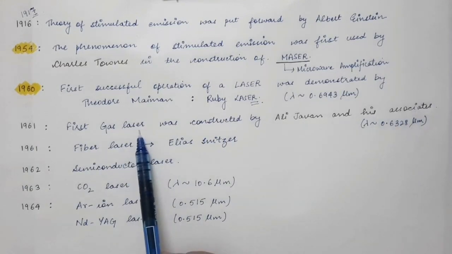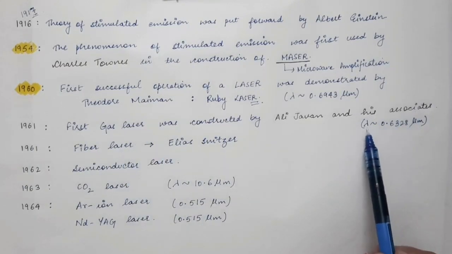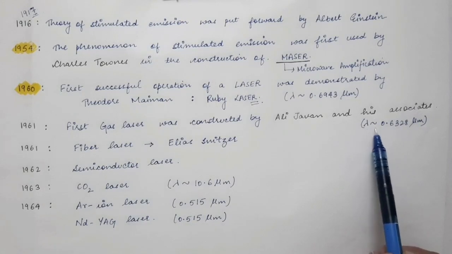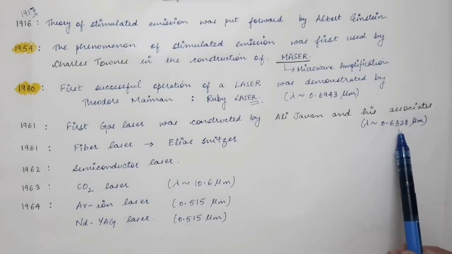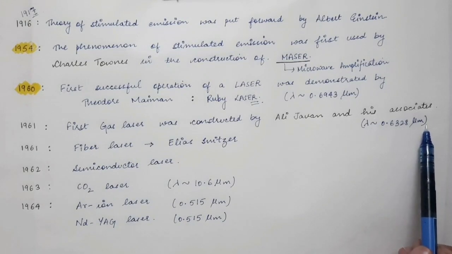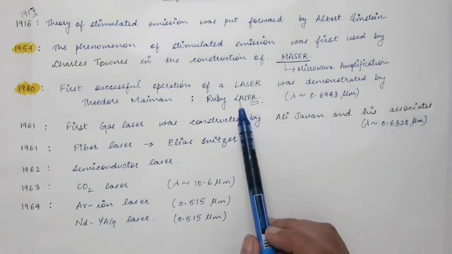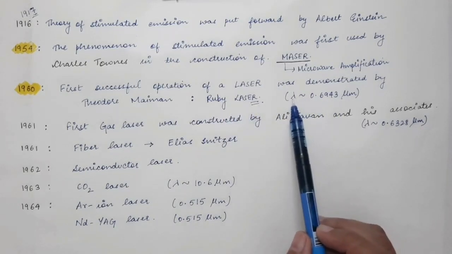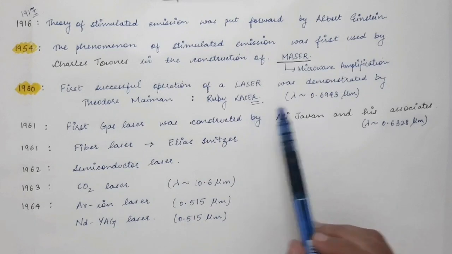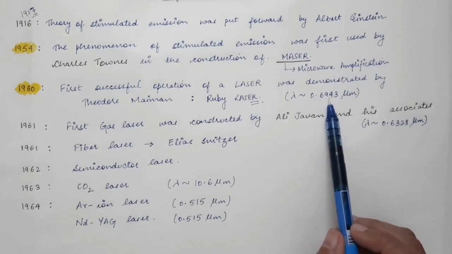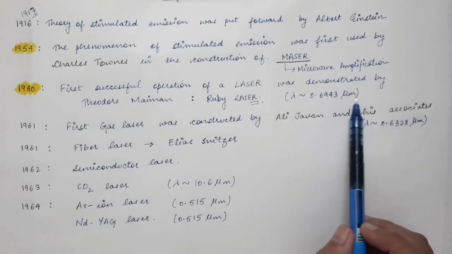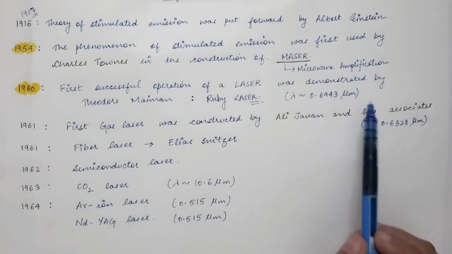The wavelength of the light emitted was 0.6328 micrometer. And in the ruby laser, the wavelength of the photons emitted was 0.6943 micrometer, which lies in the visible region.